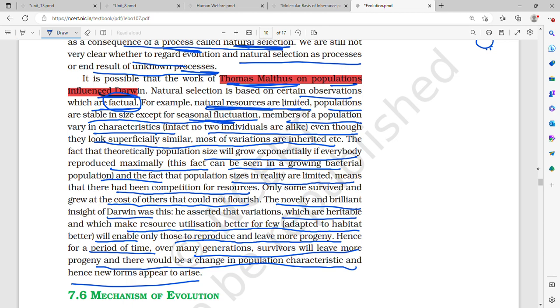It is possible that the work of Thomas Malthus on populations influenced Darwin. Natural selection is based on certain observations which are factual. For example, natural resources are limited, populations are stable in size.